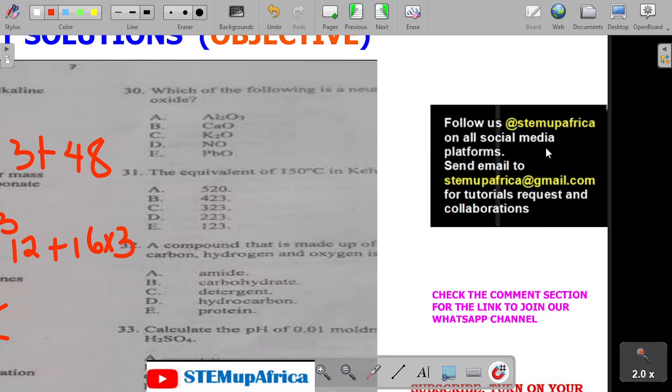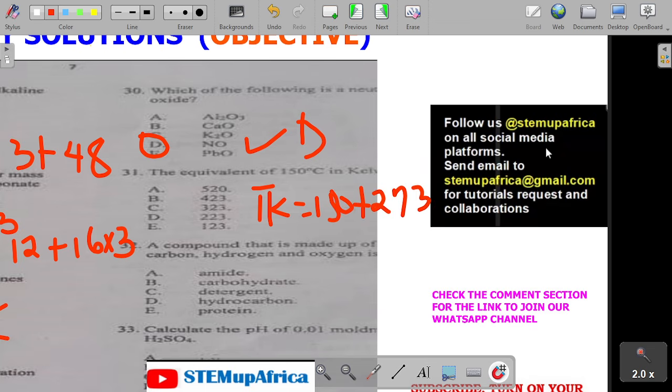Let's look at 30. Which of the following is a neutral oxide? A is amphoteric, B is basic, C is basic, E is amphoteric. So the answer is D, which is neutral. Number 31: the equivalent of 150 in Kelvin. Temperature in Kelvin is temperature in Celsius plus 273. So if I add 150 to 273, that gives 423. 31 is B.